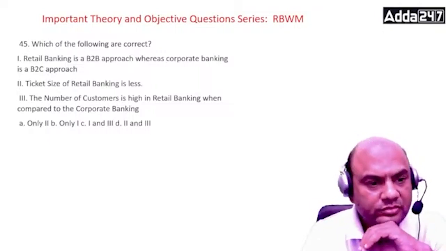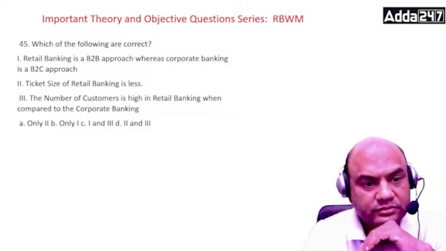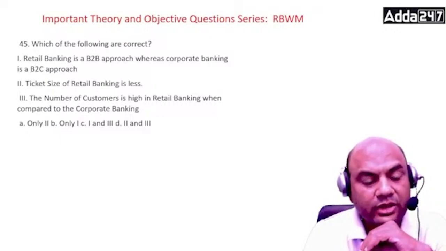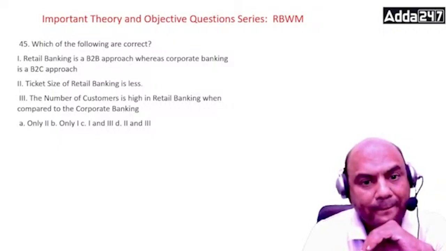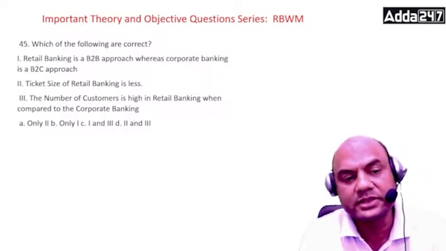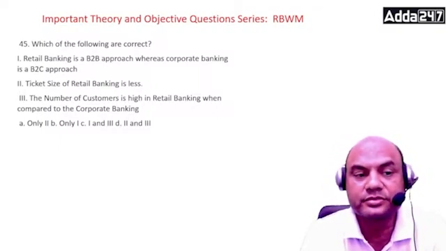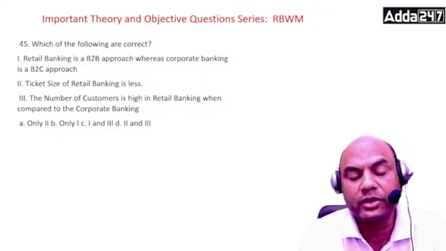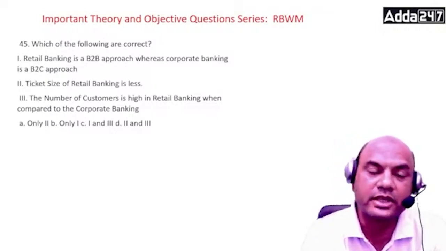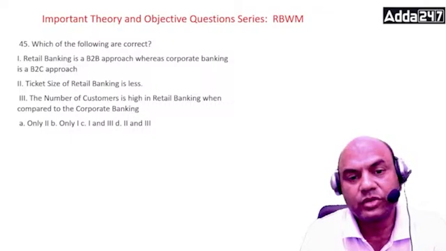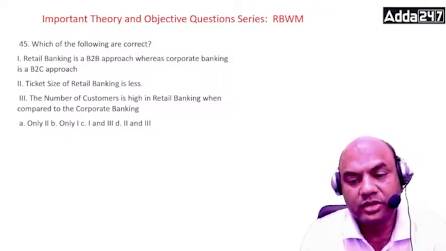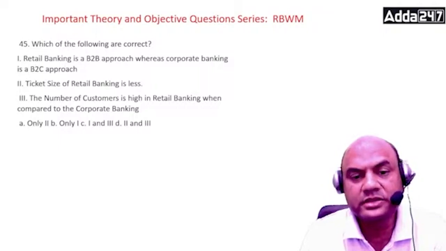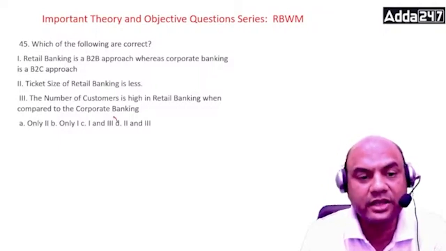Which one is correct? Only 2, only 1, 1 and 3, and 2 and 3. The ticket size in retail banking is less and the number of customers is high in retail banking when compared to corporate banking. So the answer is, what do you think? It is 2 and 3, means D is the answer, D.